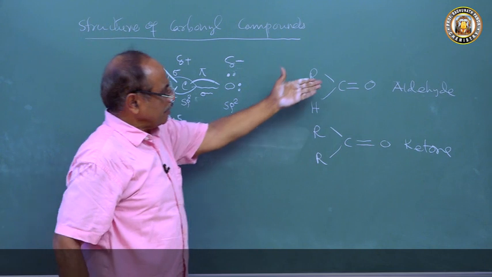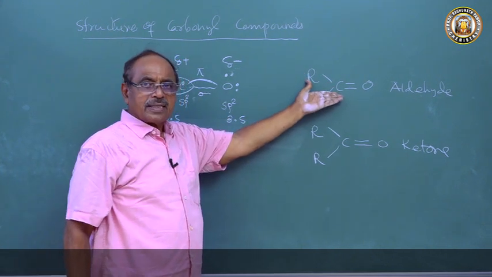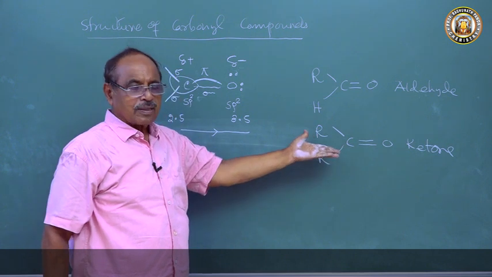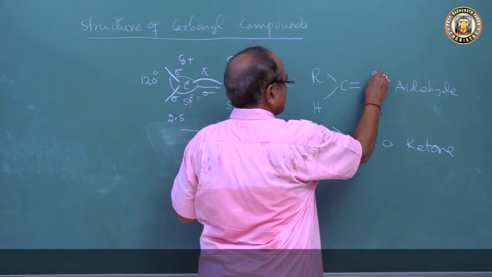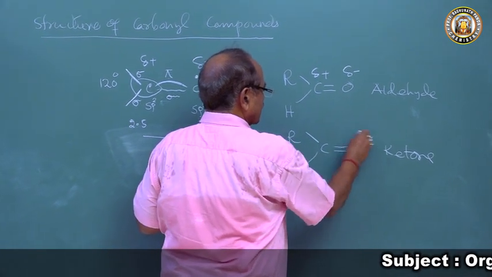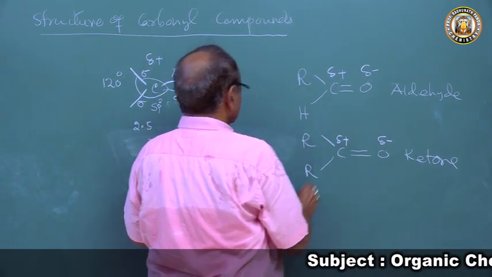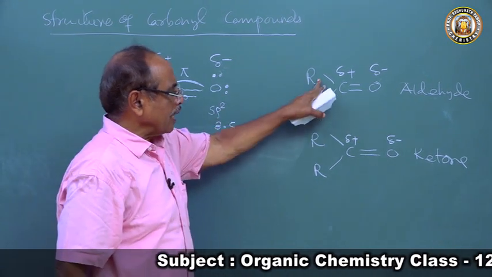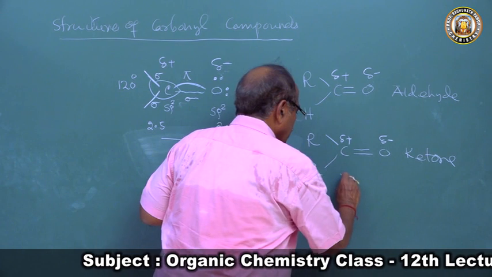The same thing happens in aldehyde and in ketone, because both contain the carbonyl group. Here you will have delta negative and delta positive charges. So because of the carbonyl group, both aldehyde and ketone are dipolar.